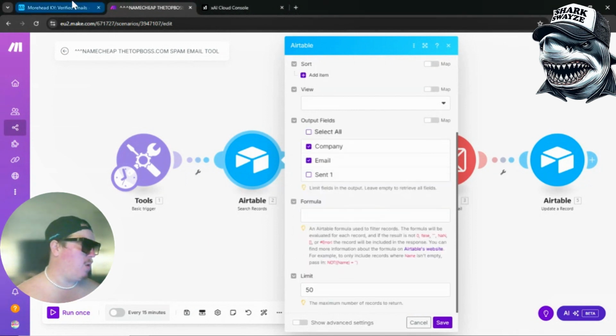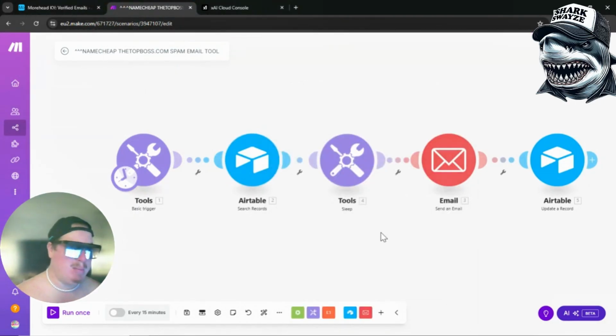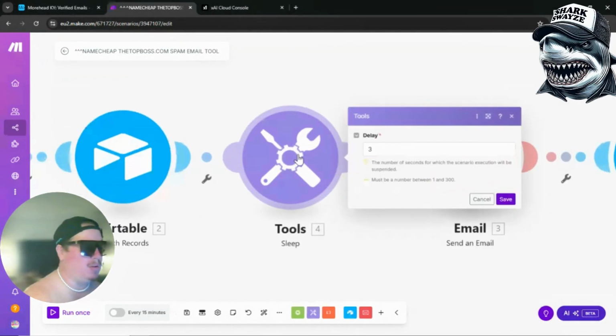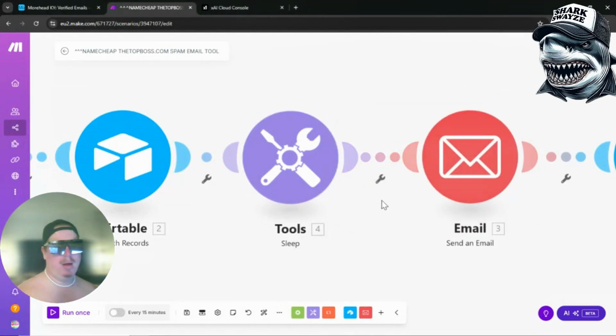And we have 32 emails. I'm just going to put a limit of 50 in there so that we email all of them. Always like to add a sleep in my automation because it will help you not look like a spammer. Put in a 3-second delay right there. Basically, all it does is wait 3 seconds before each email sent, right?